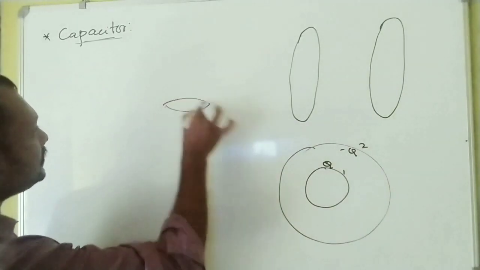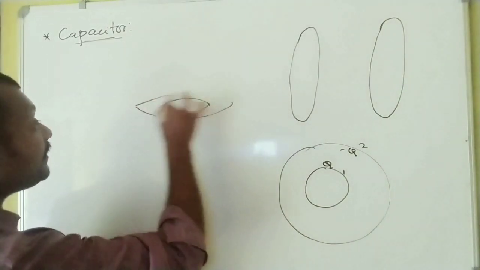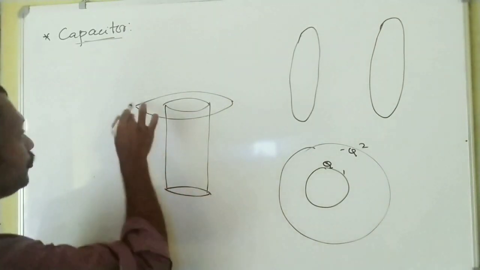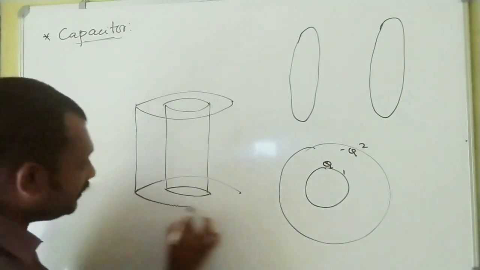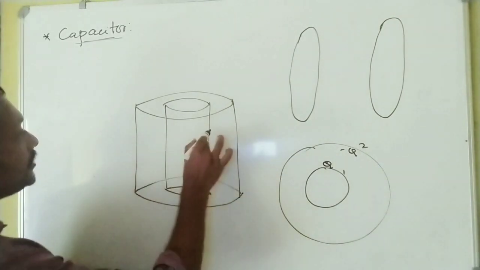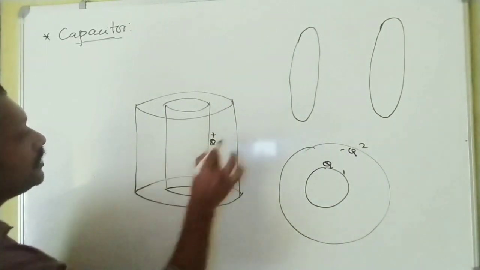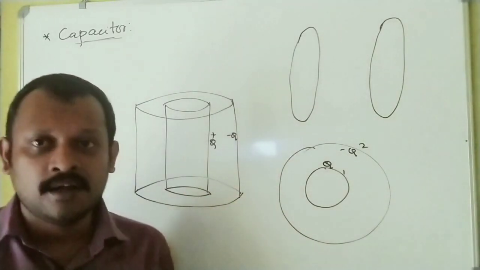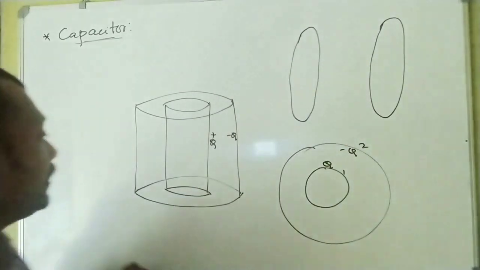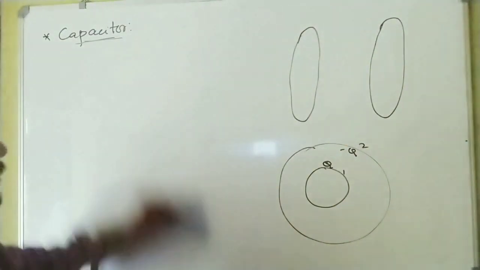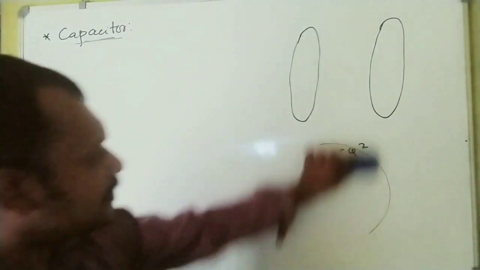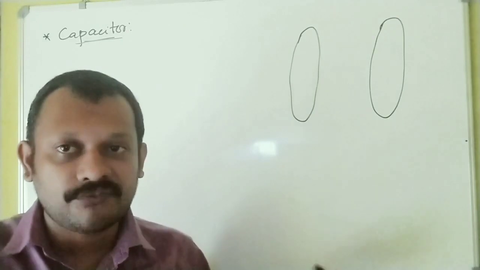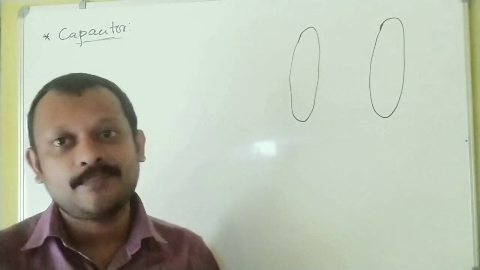Then another type of capacitor that we encounter is called a cylindrical capacitor. A cylindrical capacitor consists of two coaxial cylinders. One of them will be charged positive, say plus Q. The other will be charged minus Q. These different types of capacitors exist, but our concentration is primarily on the parallel plate capacitor. That is there for the syllabus. I'll be discussing the spherical capacitor and cylindrical capacitor as a part of learning, but they are not required from the board exam point of view.